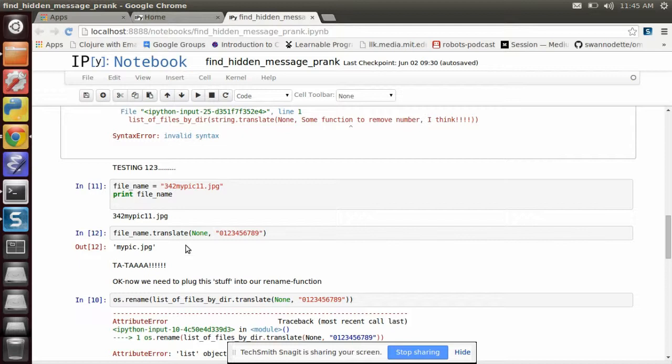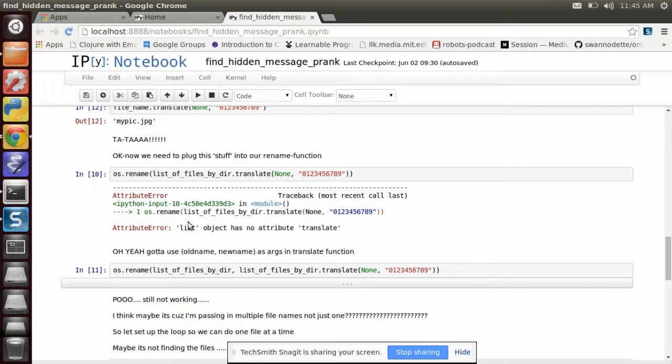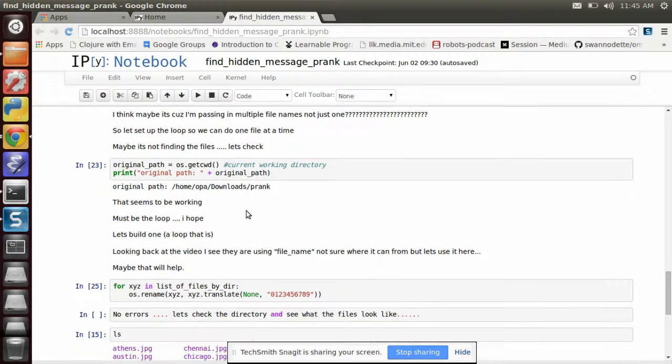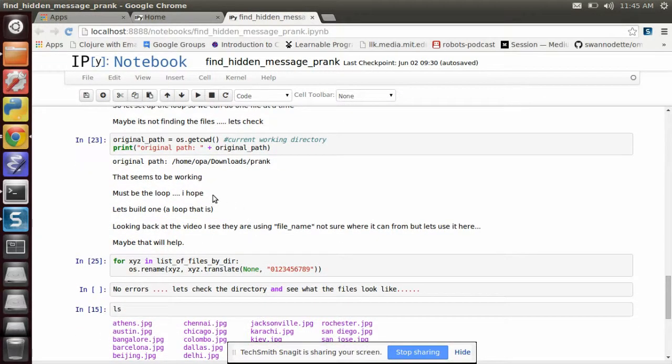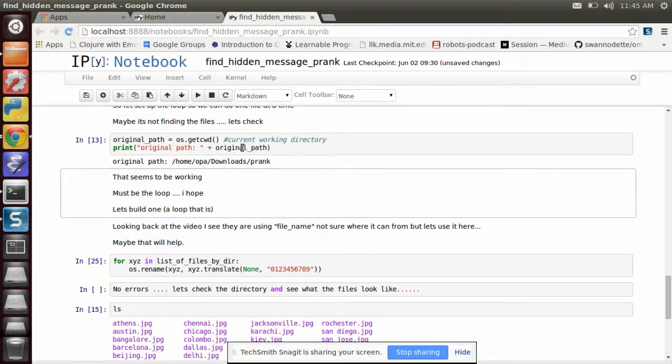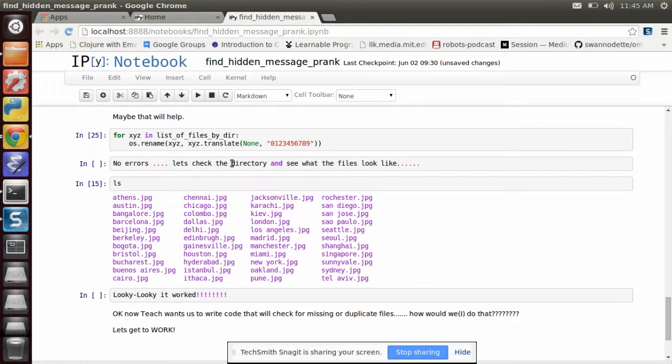So, where were we? We were down here trying to pass this os.rename function my variable that holds all the file names that have numbers in them. And anyway, it wasn't working. It's not working. So I went back to the video. I thought maybe up here I was pulling out of the wrong directory like he was. I've got a bug in mind, but it's a different bug. So anyway, I went back to do what he was doing.